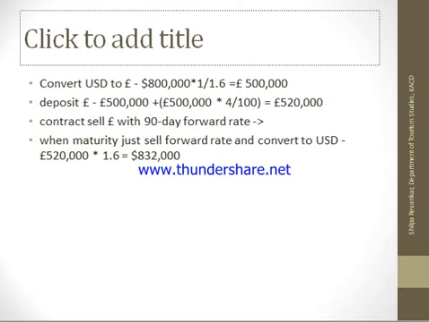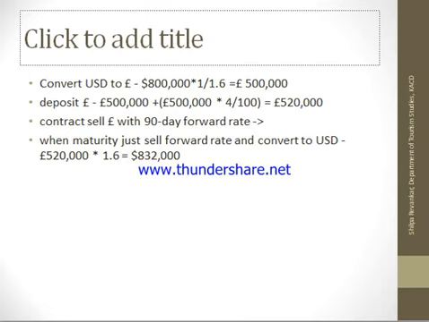Now think that the spot rate and the forward rate were different. Say, for example, 1.6 is the spot rate and 1.65 is the forward rate. The profit will come down, but still it will be more than my initial investment.